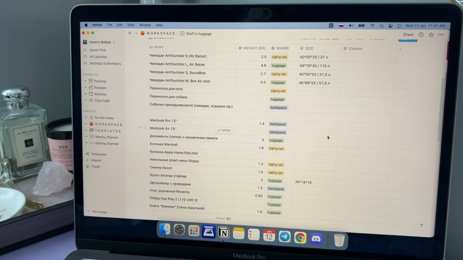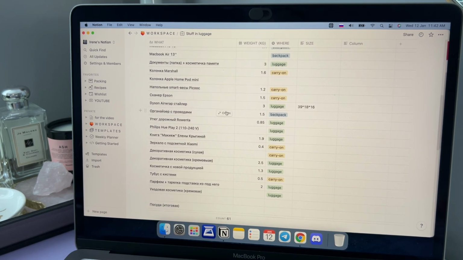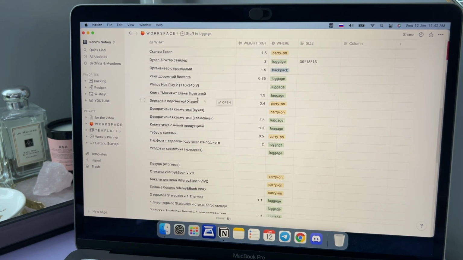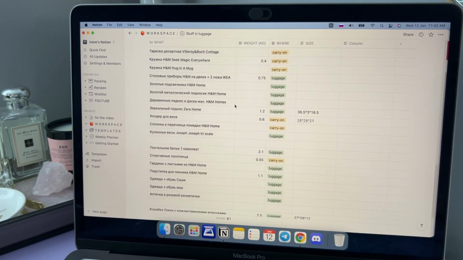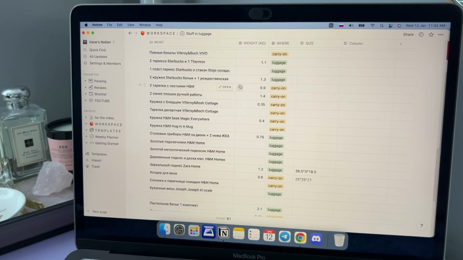In our situation, it's to another country, it's my dream, I want to live abroad, and it's convenient to look at what things I want to take with me, how much their weight is, where I need to put this, to the carry-on or luggage or to my backpack. And for the largest items here, like for American Tourister or like a cage for my dog, I wrote the sizes. You see, I'm a very sentimental person and I can't move without these things. And this is a huge list I need to work on in the future, but it's really convenient to see what I want to take with me and to see what I actually need.